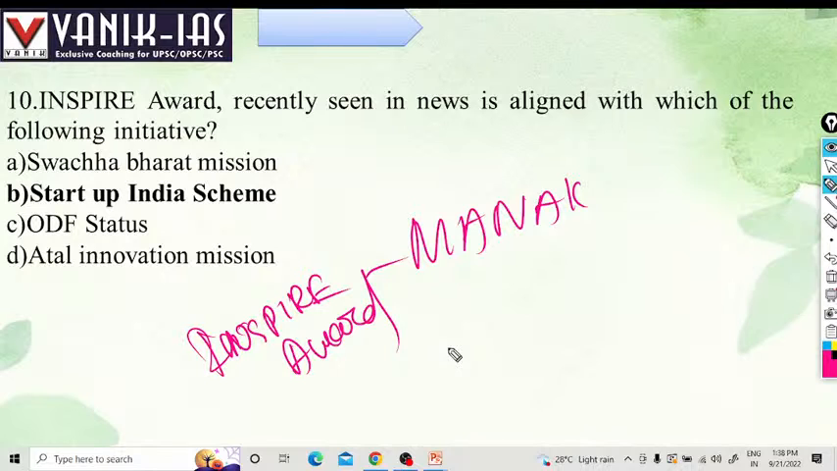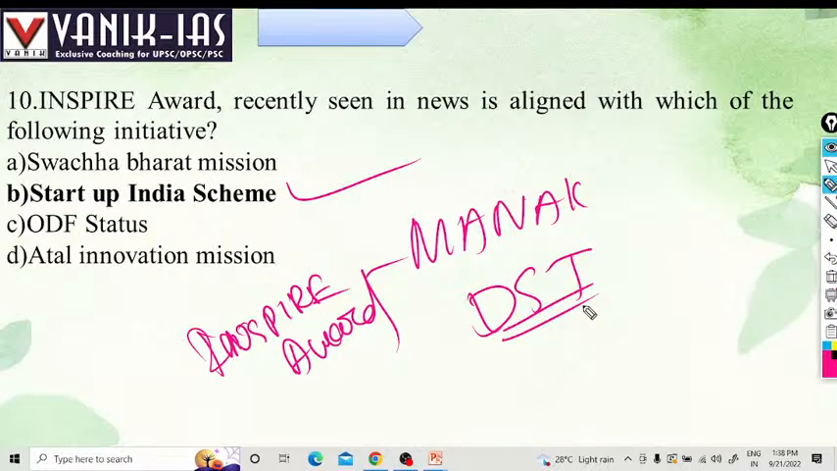So, this Startup India scheme is implemented by the Department of Science and Technology (DST), right? It is implemented by the Department of Science and Technology. It is the Inspire Award.